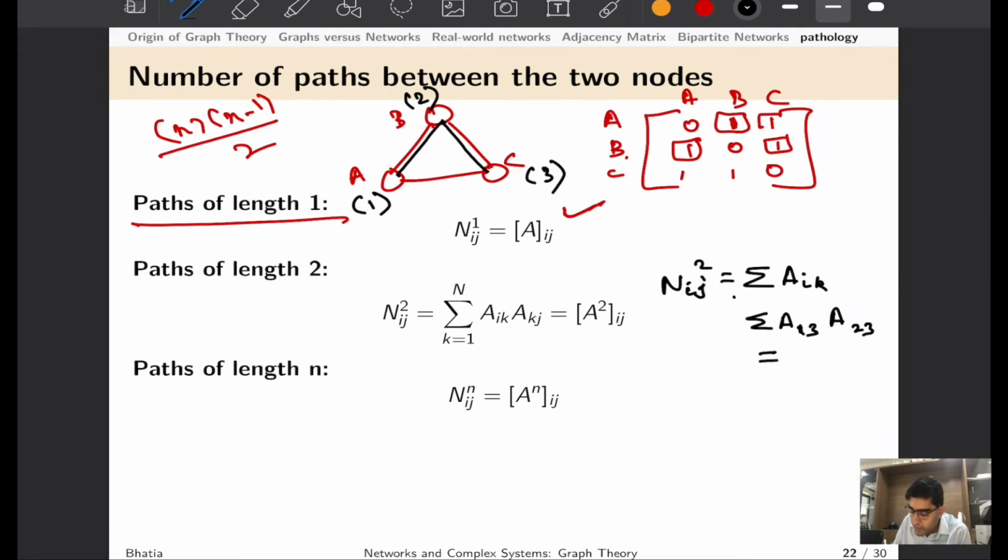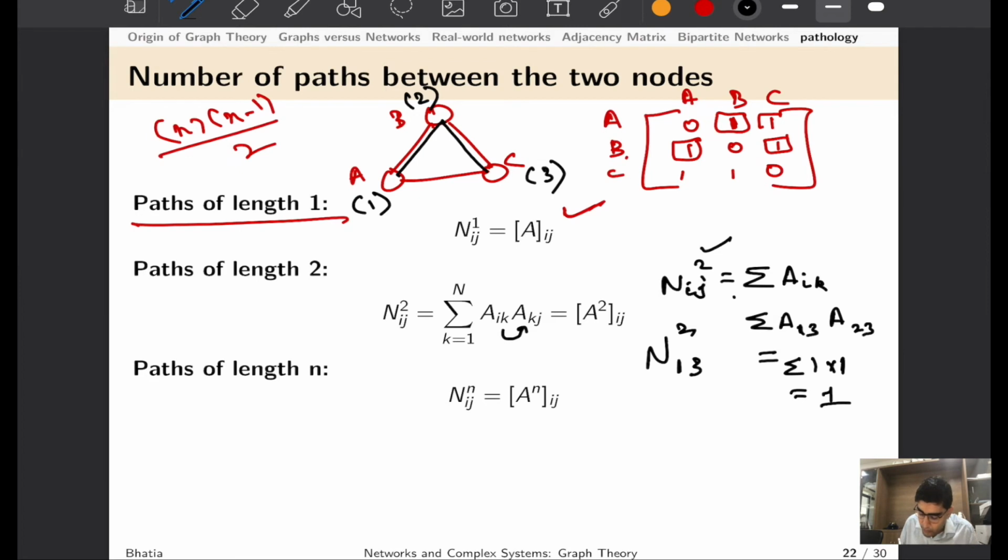We see that if both of these are equal to 1, and if I can find as many such pairs, that would give me the number of shortest paths of length 2 between nodes i and j. In this case i would be equal to 1, j would be equal to 3, and I am interested in paths of length 2. So in this case A13 is equal to 1, A23 is equal to 1, and the summation of 1 times 1 would be 1. That means between 1 and 3 I can find only one path of length equal to 2.